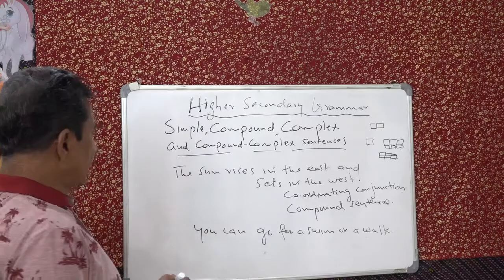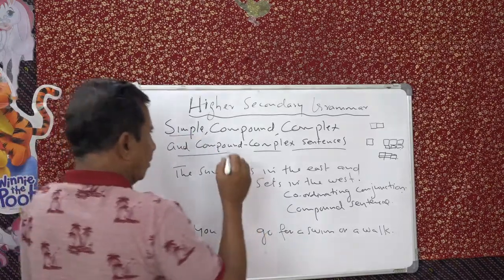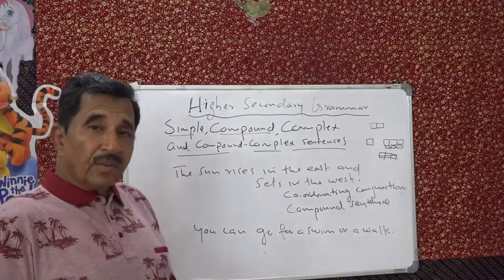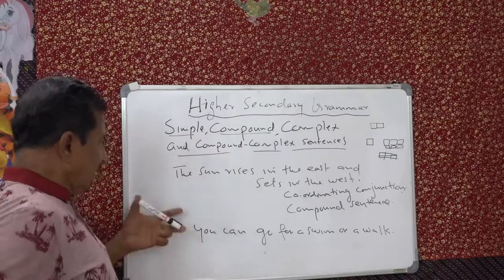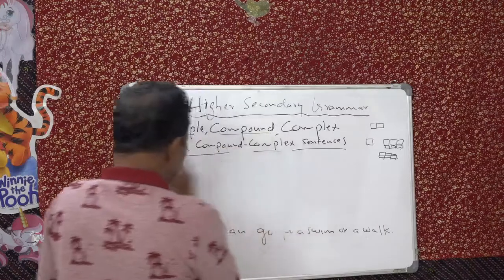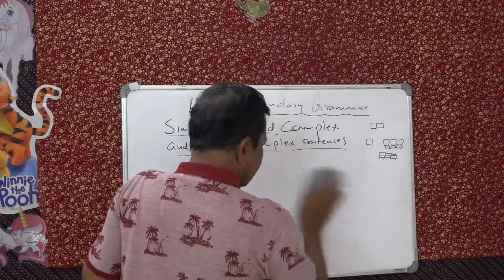Compound sentence. So a simple sentence means a subject and a predicate. A compound sentence means two equally important sentences. You can think of this: the sun rises in the east and sets in the west. It's easy, because every day you see this, isn't it? Yes.